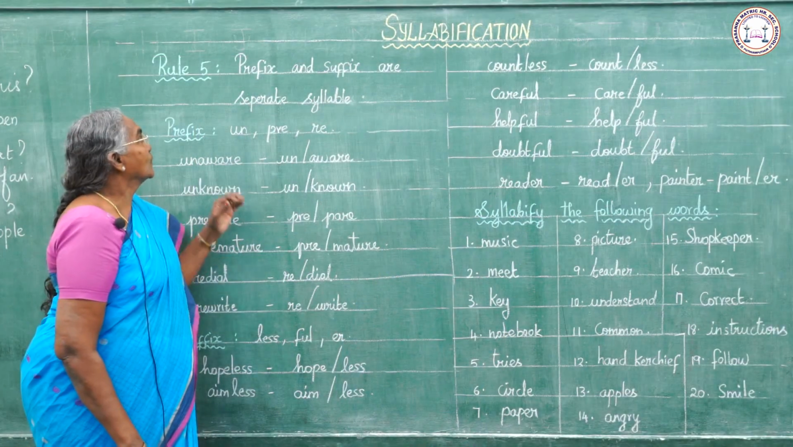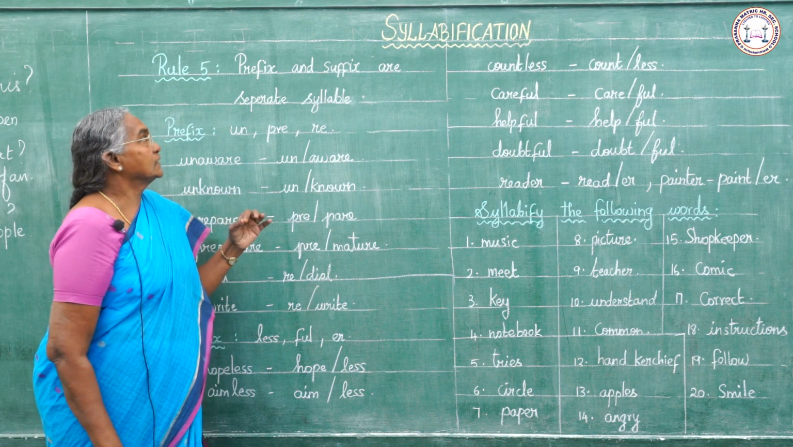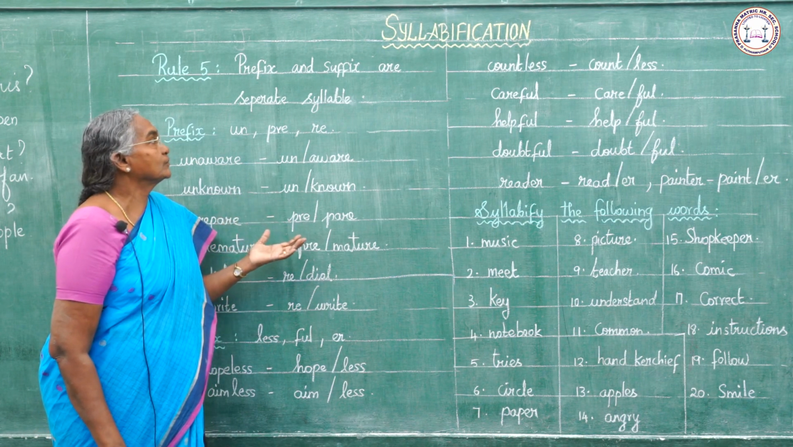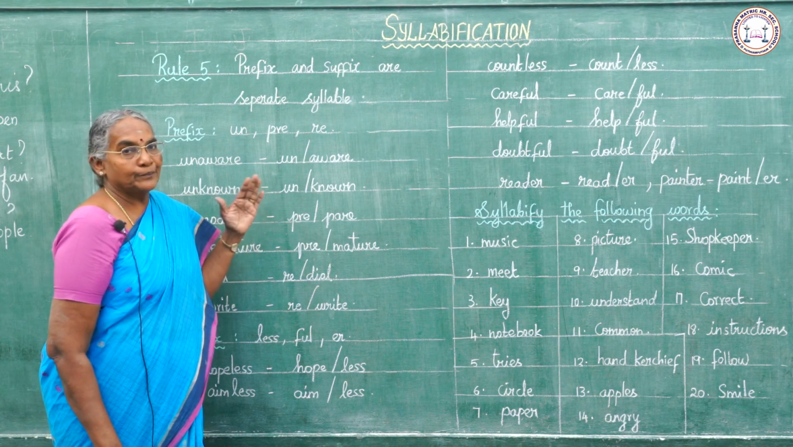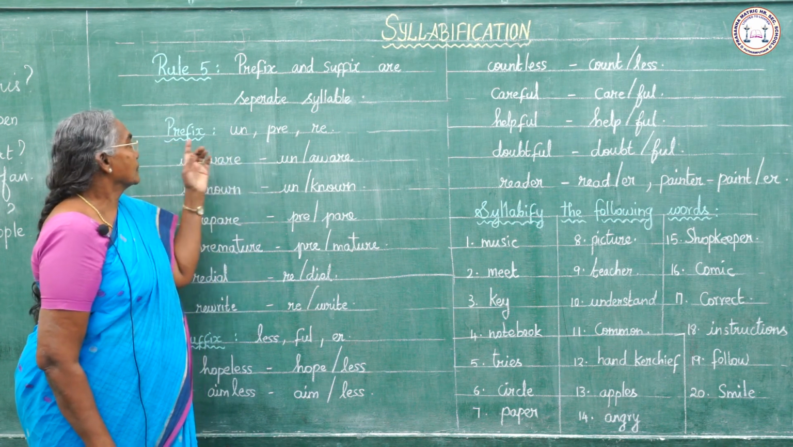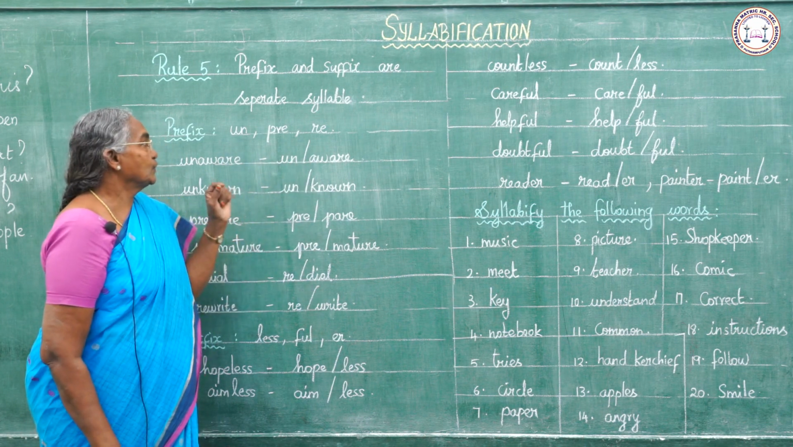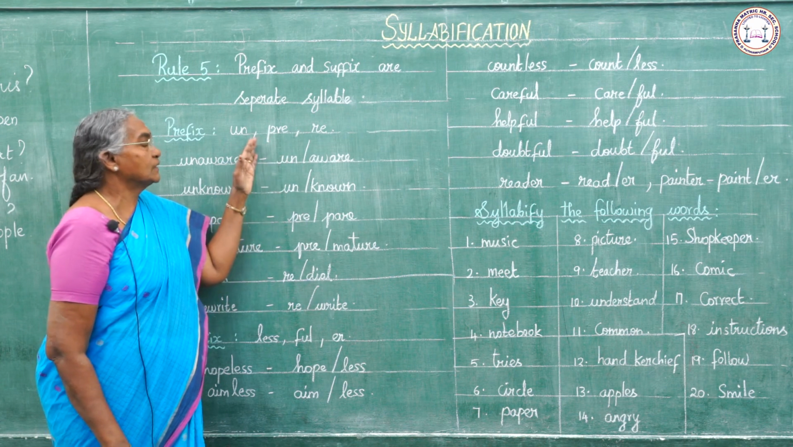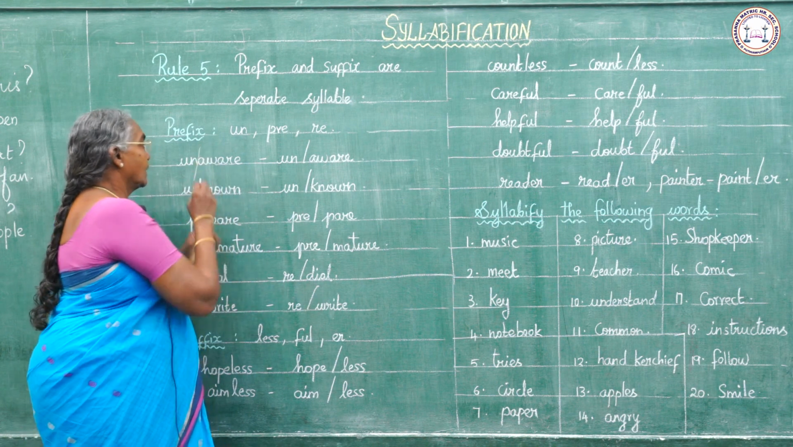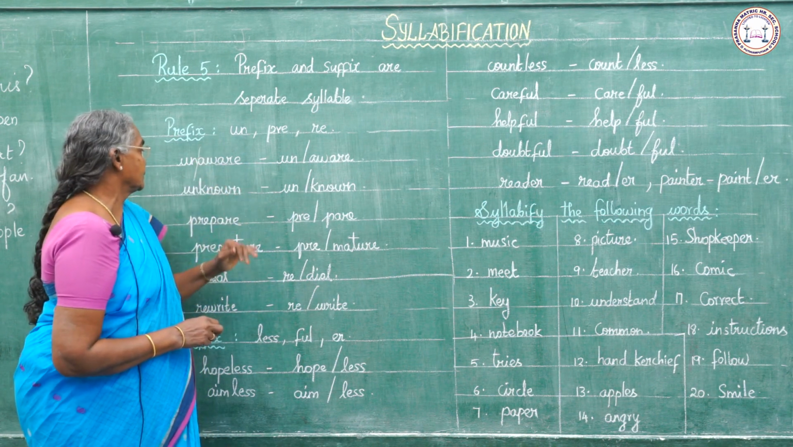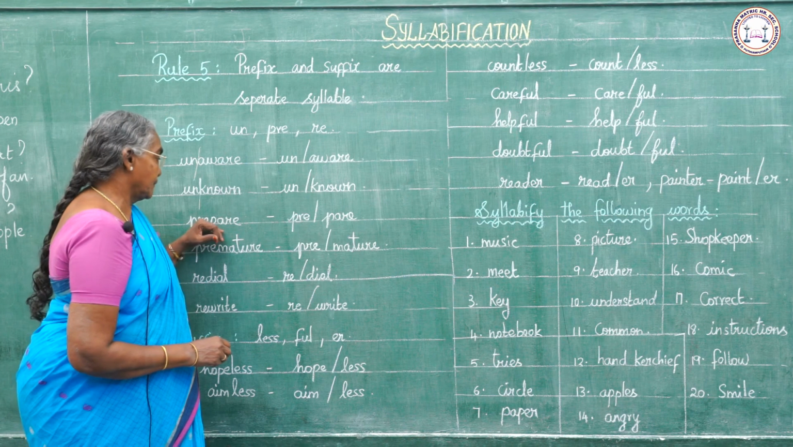Rule number 6, prefix and suffix. When there is a prefix or suffix in a word, how can we separate? The prefix and suffix form a separate syllable. Example for prefix: un, pre, re. If a word has these prefixes, they are separated. Unaware, here we separate it from the word. Unknown, separate here. Next, prepare.